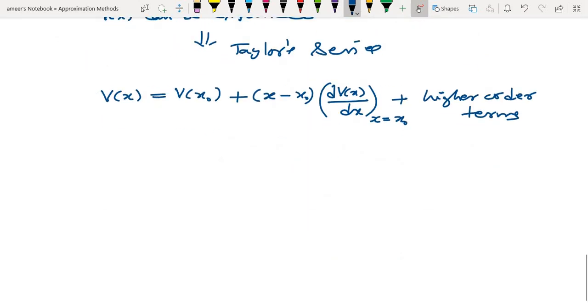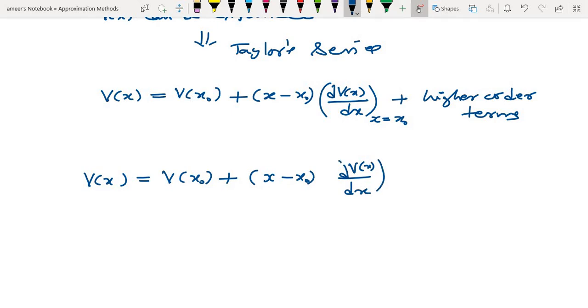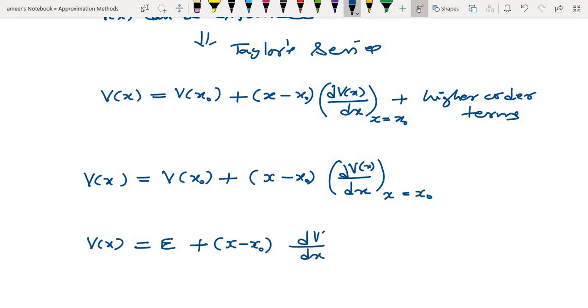So finally, V of x is equal to V of x0 plus x minus x0 times d by dx of V of x at x is equal to x0. Here V at the turning point, the potential energy at the turning point, is equal to the total energy E, plus x minus x0 times d by dx of V of x.